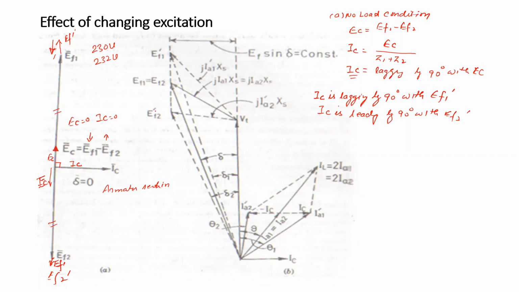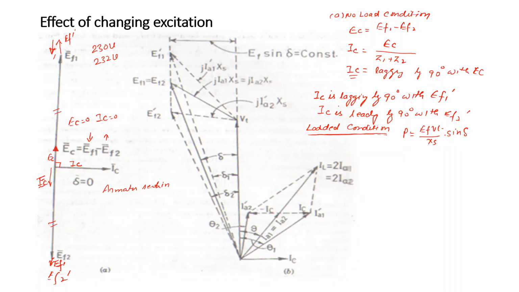Now we will consider the loaded condition. Under load condition, we consider that the power output of the alternator is constant. So power is given by the power angle relation, P equals EF Vt upon Xs into sine delta.